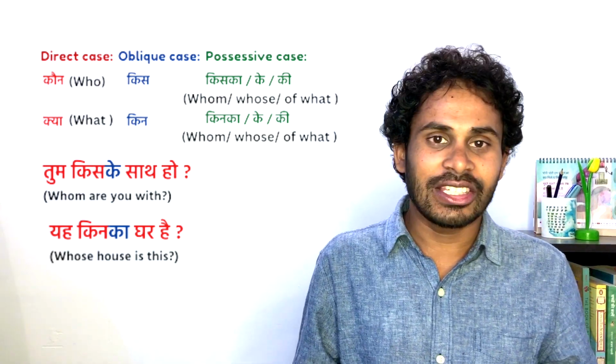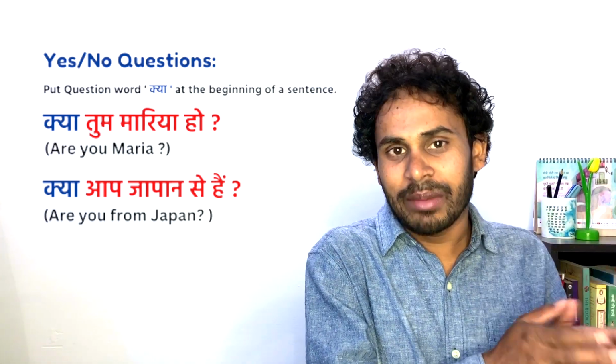There is one more thing we have to learn. We know there are two types of questions, right? One is information questions and another one is yes-no questions. So here we are going to talk about yes-no questions. When we talk about yes-no questions, we have to remember just one question word, which is kya, what. So when we make a yes-no question, we put kya at the beginning of a sentence, in the very beginning of the sentence.